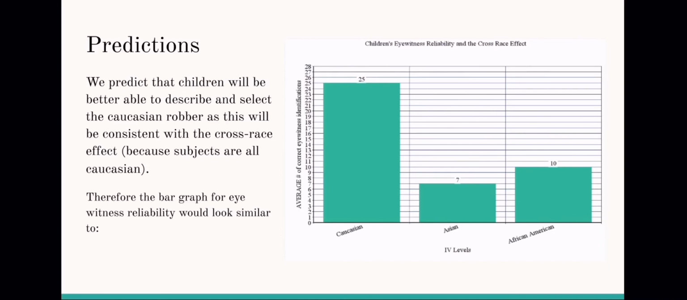So, if this theory stays true in the current study, we predict that both the Asian and African American IV groups will score less than the Caucasian.